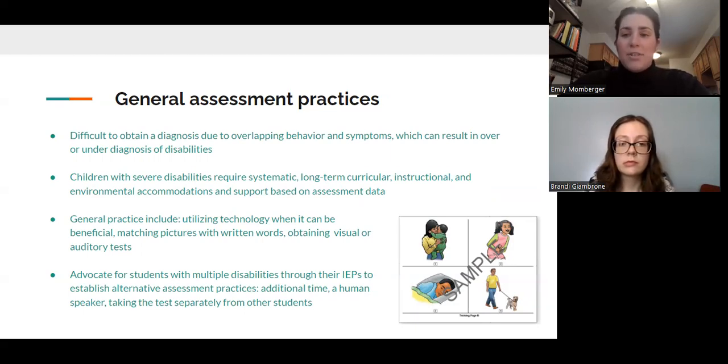Lastly, teachers can advocate for students with multiple disabilities through individualized education plan annual reviews. We can collect data through informal and formal assessments to use to recommend alternative assessment practices, such as giving additional time, using a human speaker, or taking the test separately from other students.